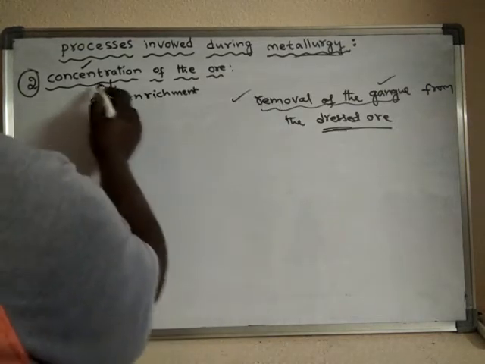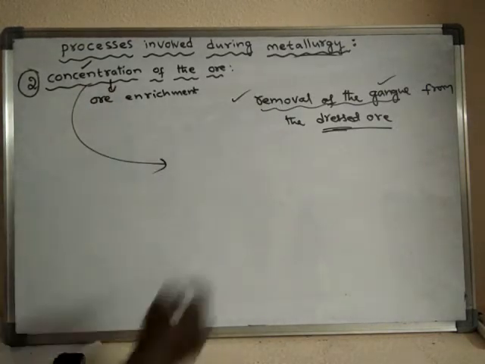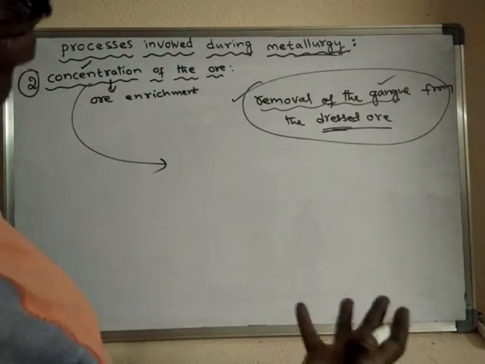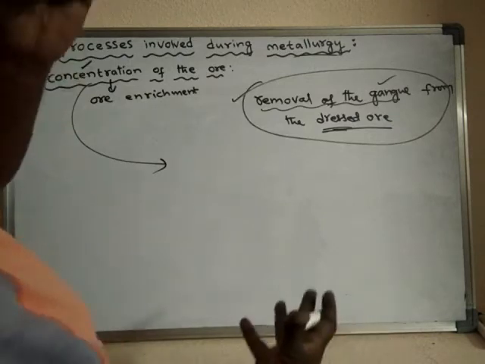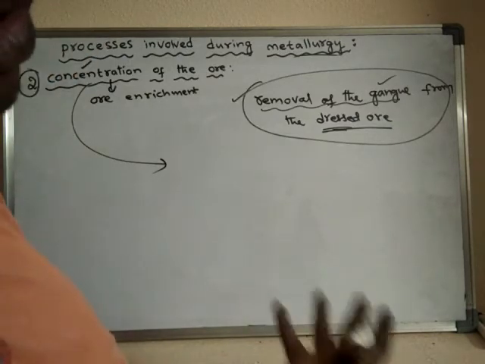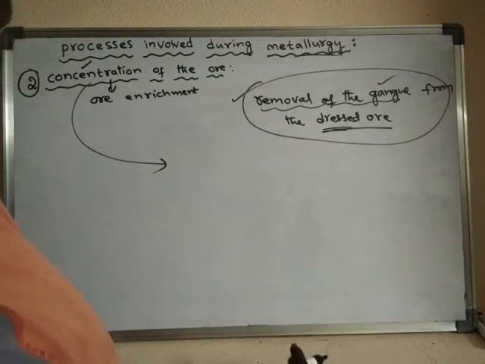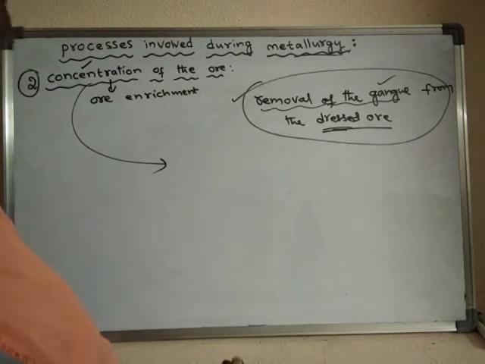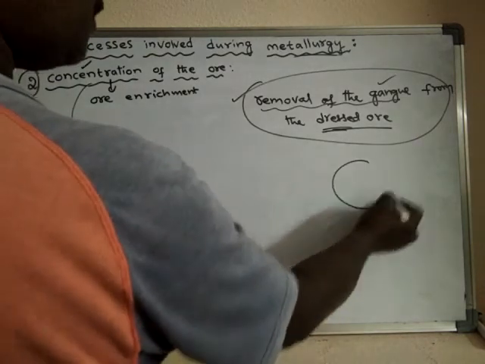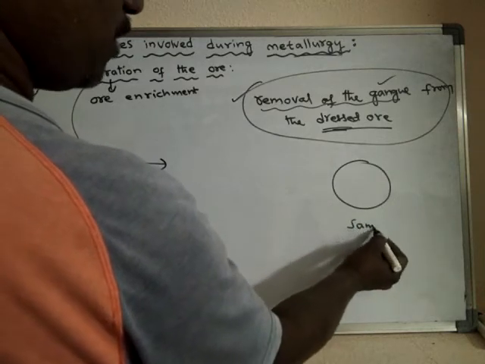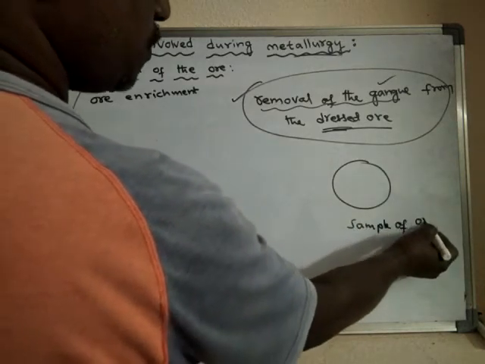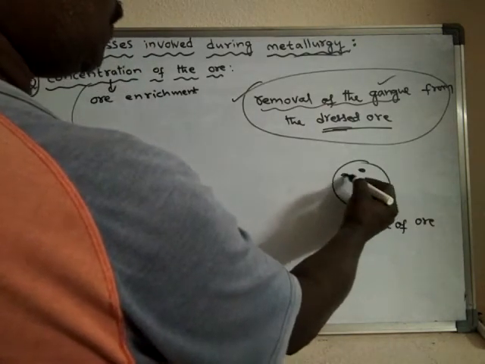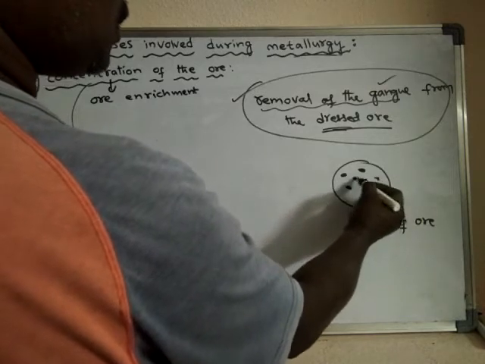So what is the use of this concentration method? After removal of the gangue, what is left over? The ore is left over. That means the percentage of the ore is improved. For example, if you take a sample of the ore, there are impurities along with the ore.